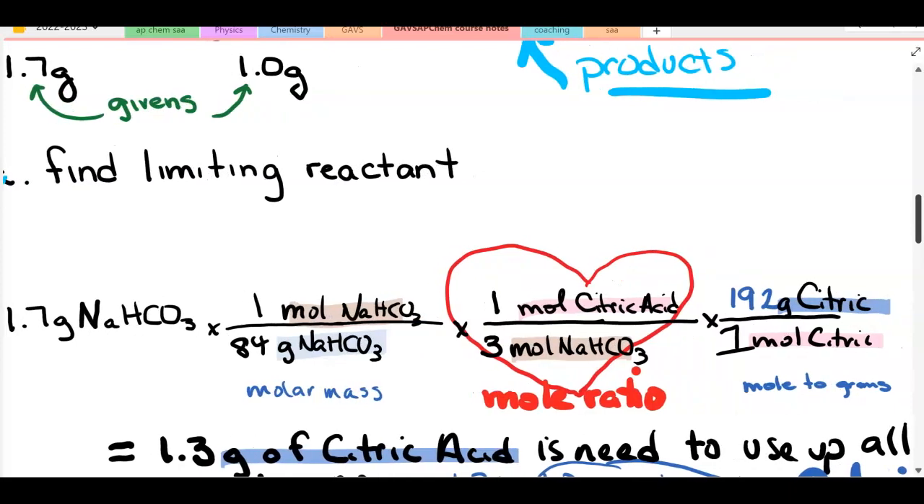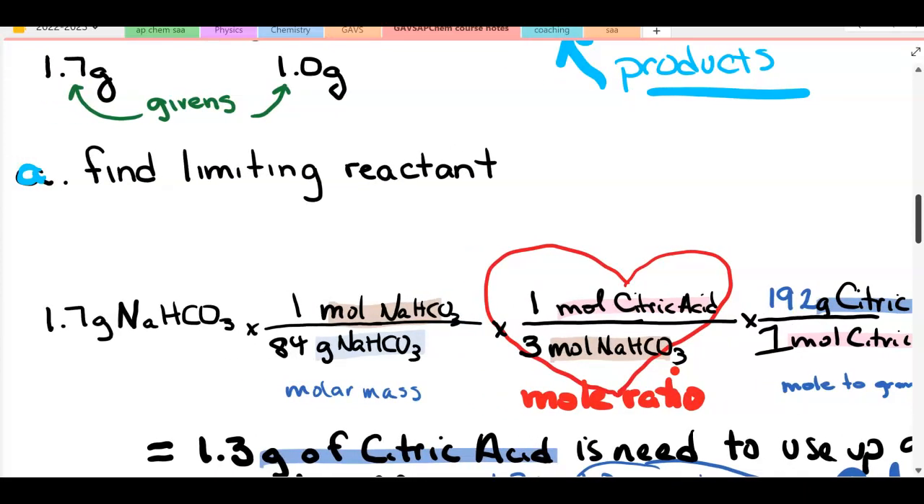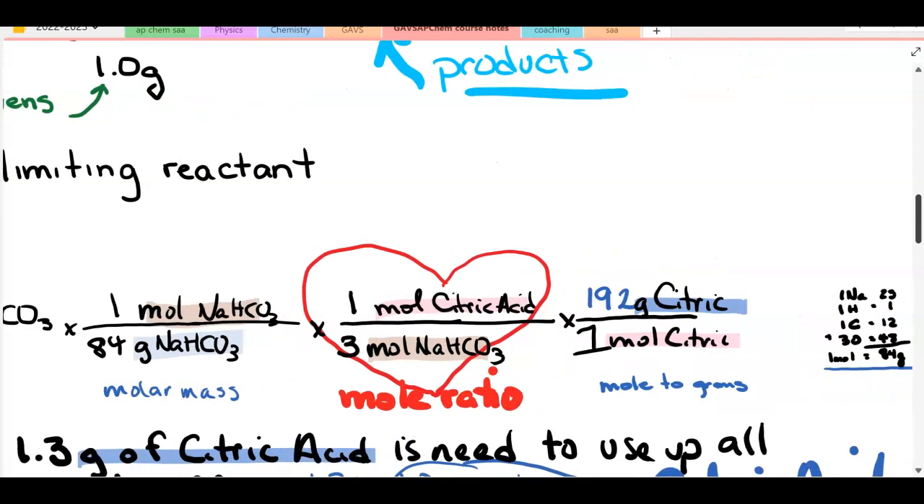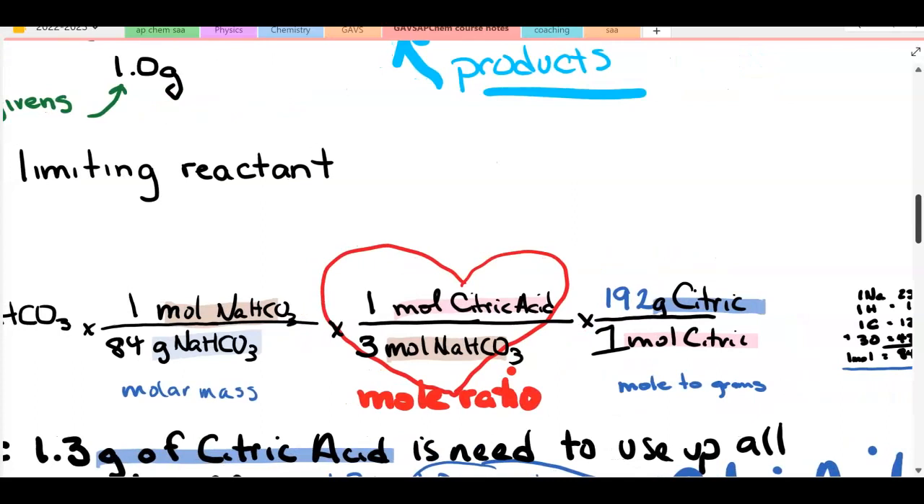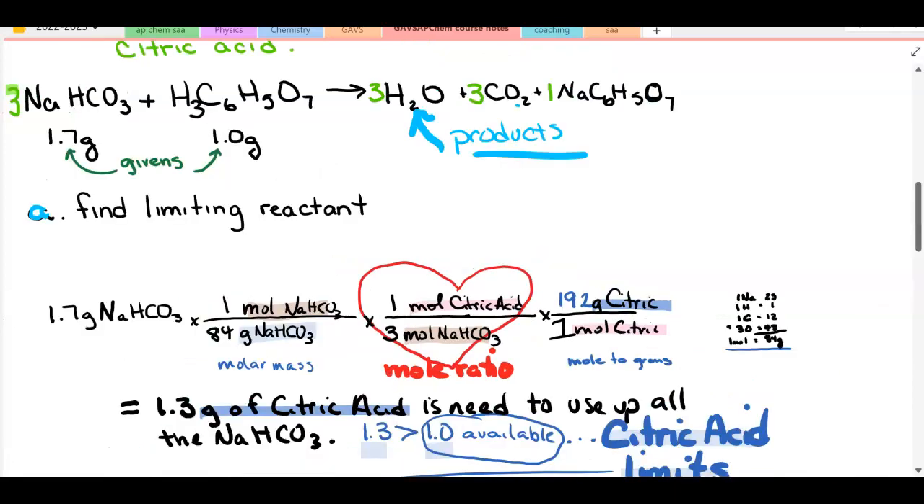My final step, well, I could stop right there and know how many moles of citric acid I had, but since my given for citric acid was in grams, I'm just going to use one more step and convert moles of citric acid back into grams of citric acid. Its molar mass is 192, and so that allows me to calculate how many grams of citric acid are available and are needed. I need 1.3 grams of citric acid.